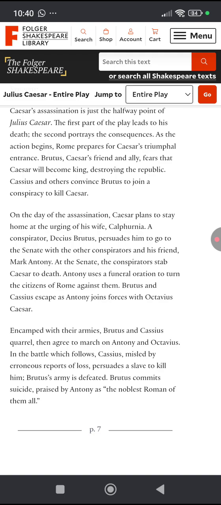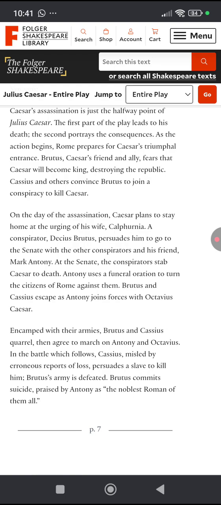Cassius and others convince Brutus to join a conspiracy to kill Caesar. So there's a small minority of people who do not want Caesar to become king, and they plot and plan to kill Caesar. On the day of the assassination, Caesar plans to stay home at the urging of his wife Calpurnia. So on the day on which Caesar's assassination is predicted, Caesar wants to stay at home because his wife Calpurnia has had bad dreams.